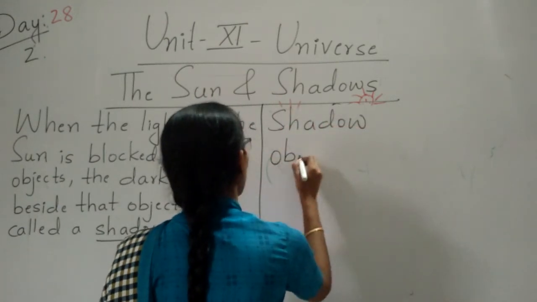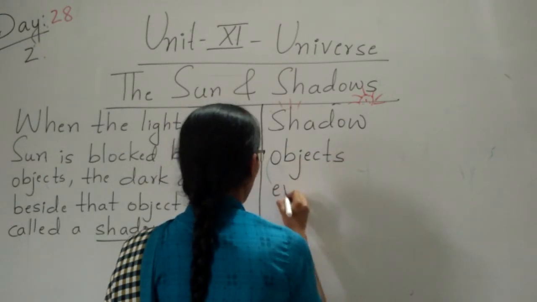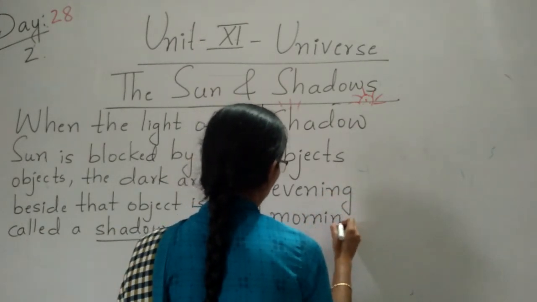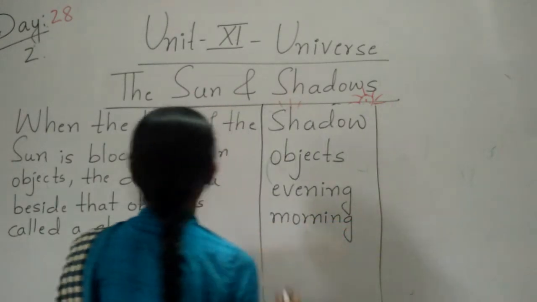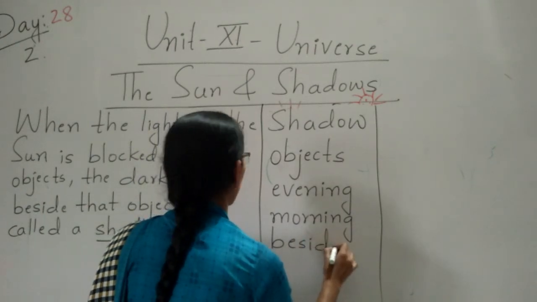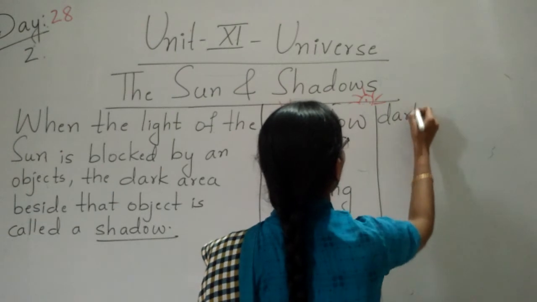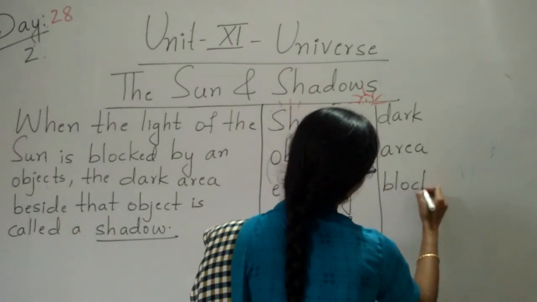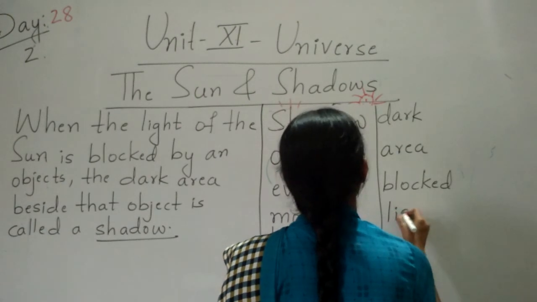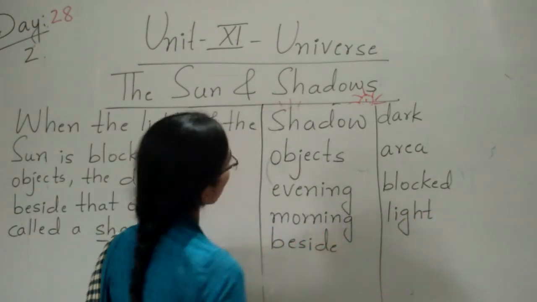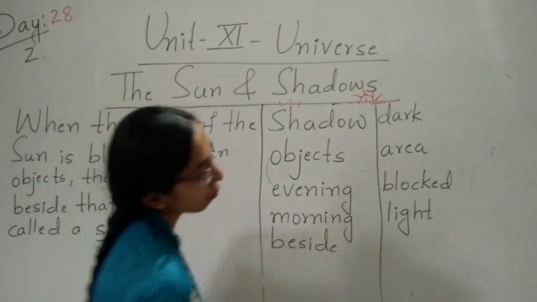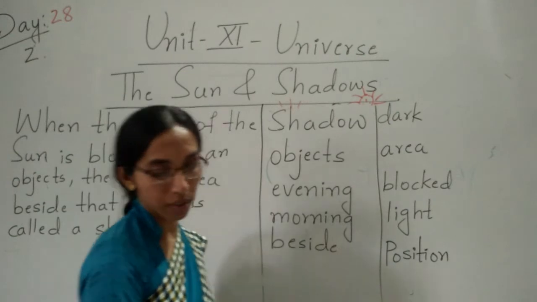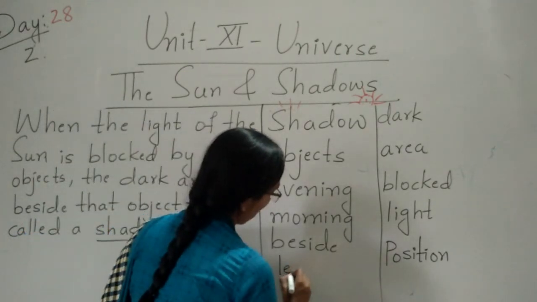Shadow. Next is objects. Then evening, morning, beside, dark, area, block, light, position, then length.